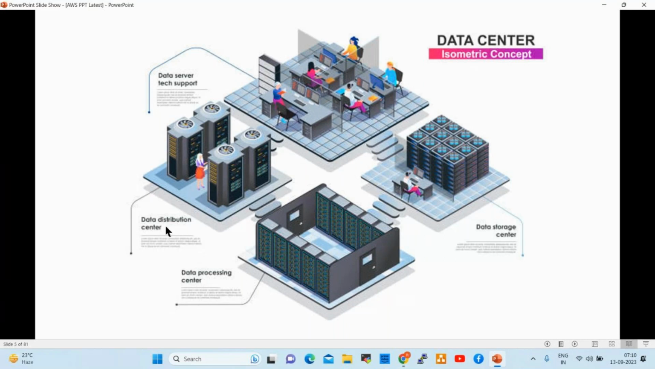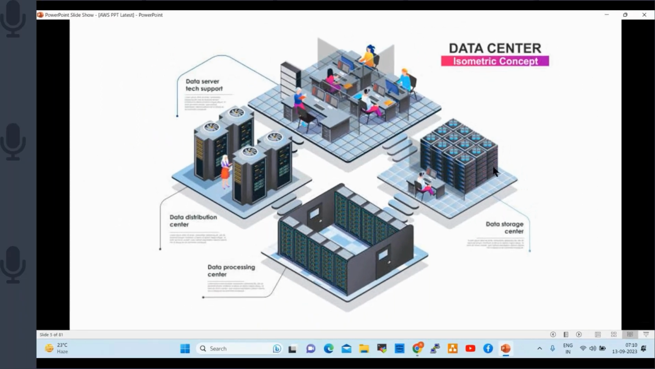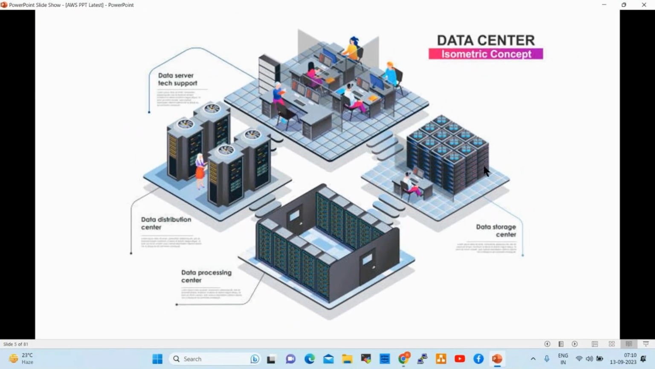See here, this is a data distribution center, this is a data processing center, and this is a data storage center, right? In the data center, in the server room, different servers will be there, different storage, network, and load balancers will be there. All these components will be available in the data center.